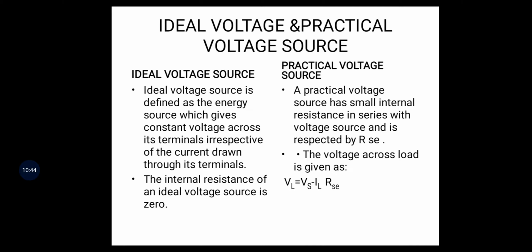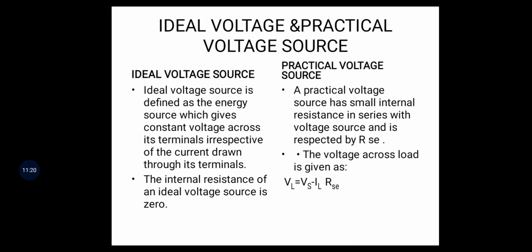In a practical voltage source, a practical voltage source has a small internal resistance in series with the voltage source and is represented by RSE. Then what happens here? In an ideal voltage source there is no internal resistance, so there is no drop in the voltage. But in a practical voltage source there is an internal resistance, so there is a voltage drop in the internal resistance.